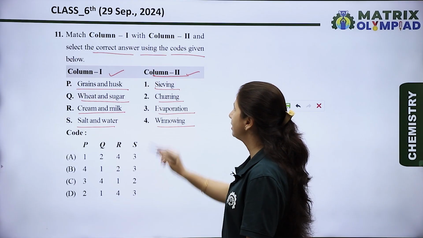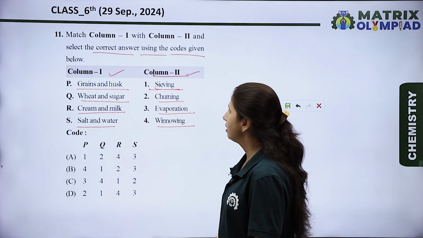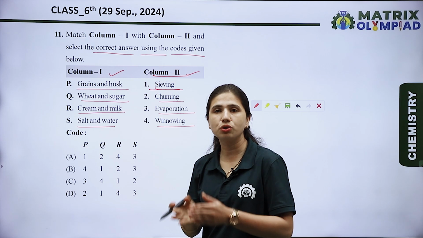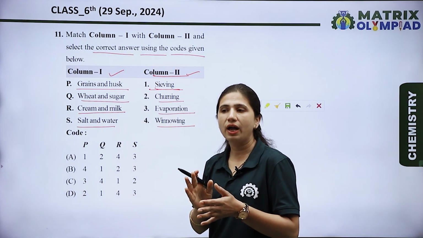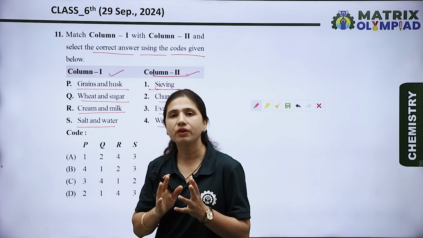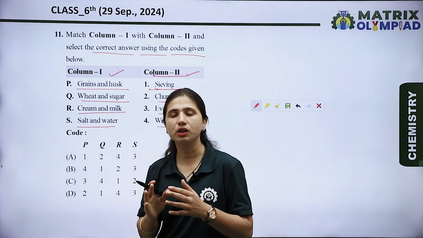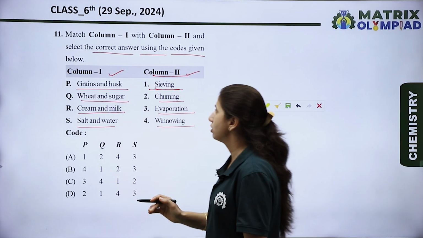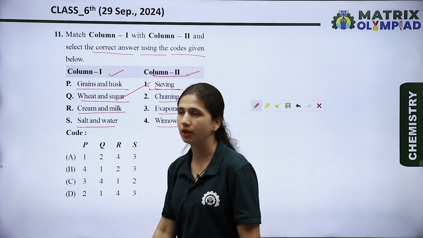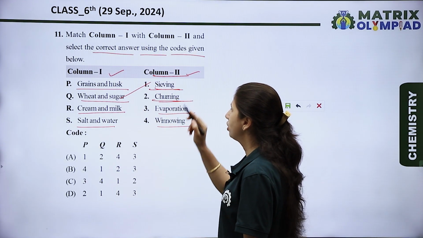Okay, now let's see the first process, sieving. Sieving is a process in which we can easily separate two solid particles which have different sizes, meaning we can easily separate fine particles from larger particles. So by the sieving process we can easily separate wheat and sugar. Okay, now the next is churning.